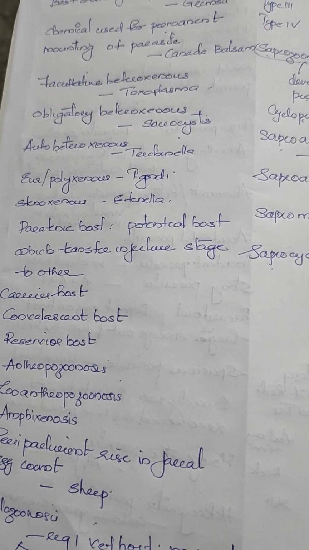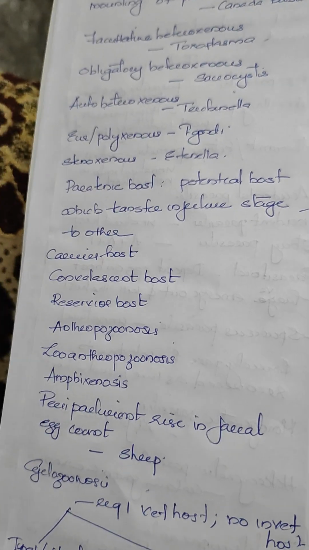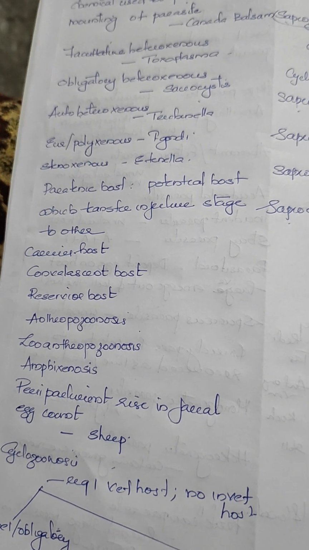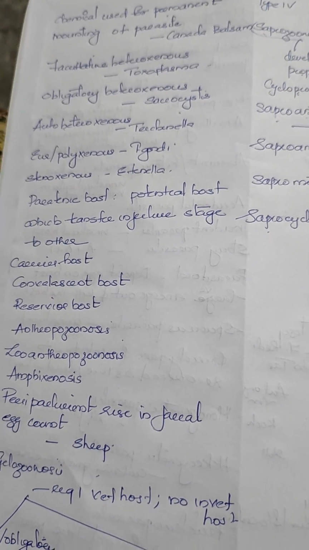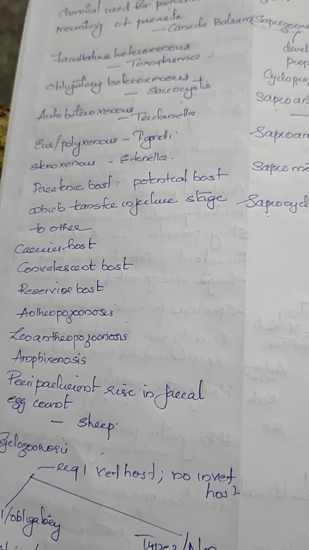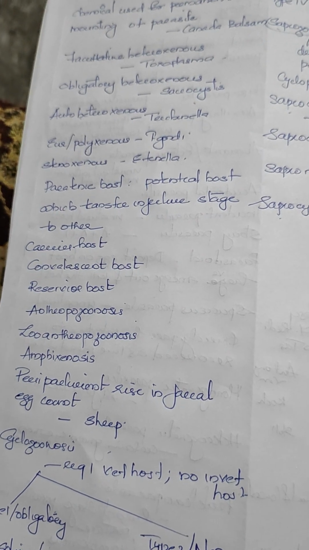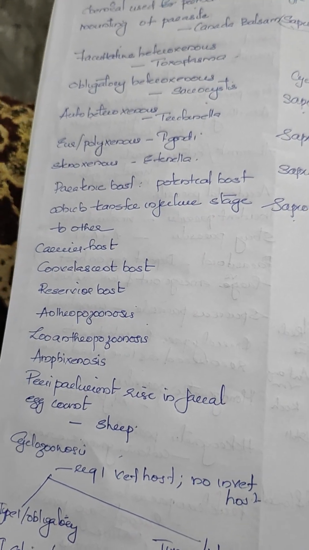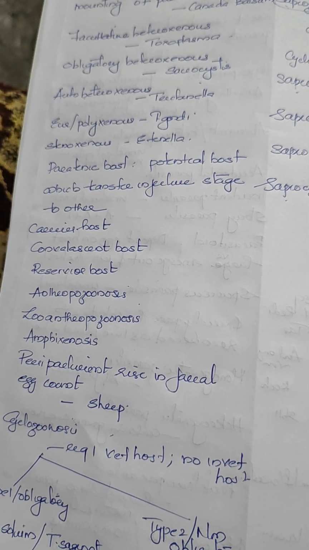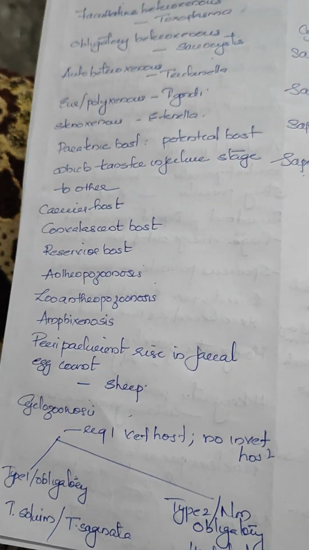Paratenic host, potential host which transfers infective stage to another. Carrier host means they merely carry the infective organism. Convalescent host means they are cured from the clinical signs but they have a minute amount of parasites in them. Reservoir hosts are the natural definitive host of the organism. Anthropozoonosis are those zoonosis which spread from animal to human. Zooanthroponosis from human to animals. Amphixenosis means both directions. Periparturient rise in fecal egg count can be seen in sheep.